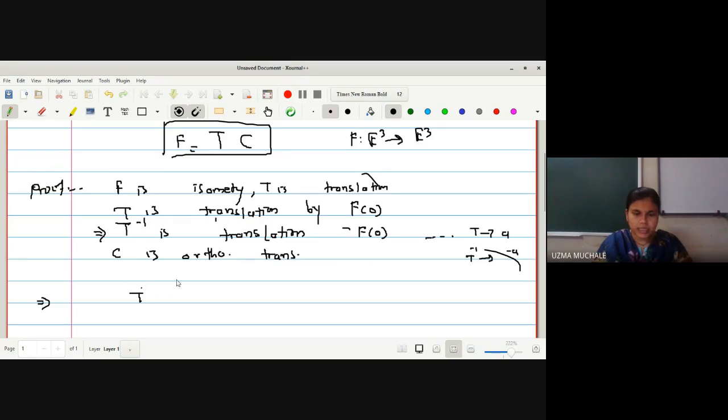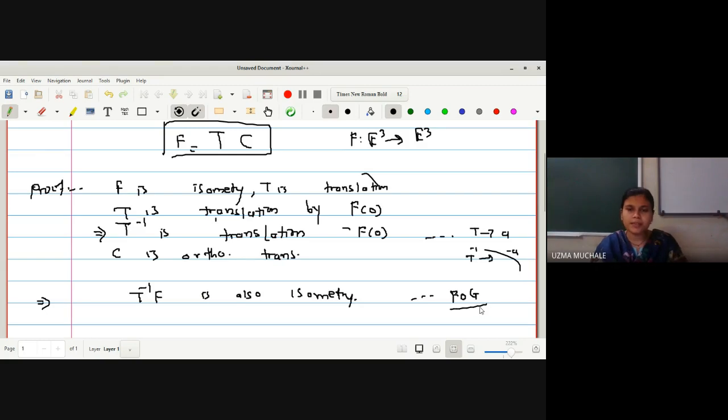As T is a translation, it is an isometry. So can I write T inverse of F is also an isometry? Yes, ma'am. Why is it an isometry? Because we have proved one theorem that composition is also an isometry: if F and G are two isometries, then F composite G is also an isometry.